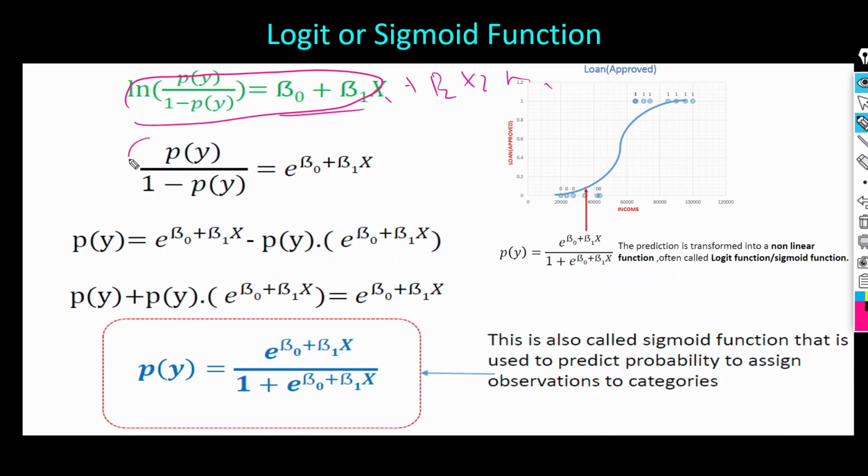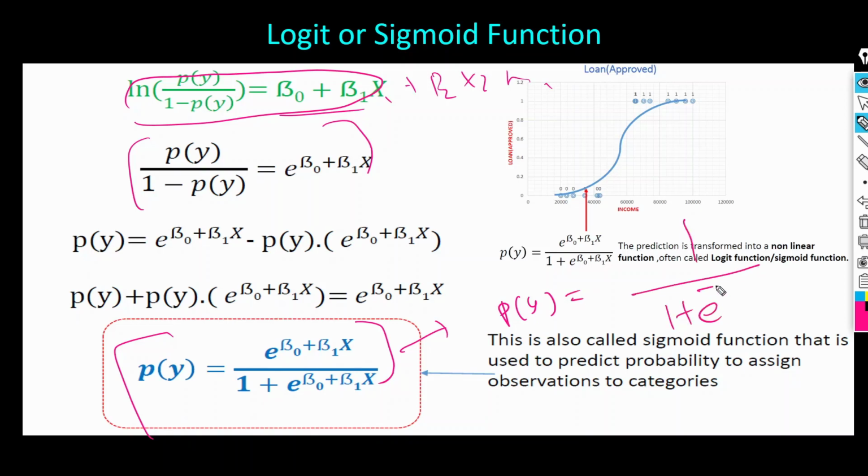So if we solve all these equations, we will get this particular output. P(y) is equal to e power (beta naught plus beta 1 x) divided by 1 plus e power (beta naught plus beta 1 x). We can also write this equation in such a way: P(y) equals 1 divided by 1 plus e power minus (beta naught plus beta 1 x), right?